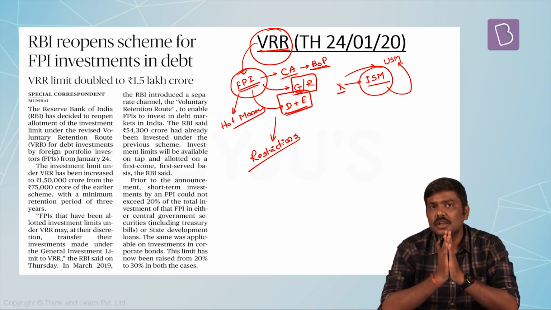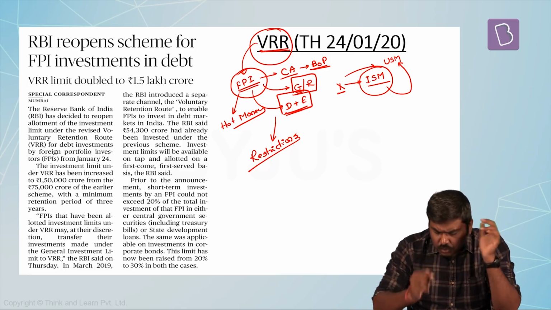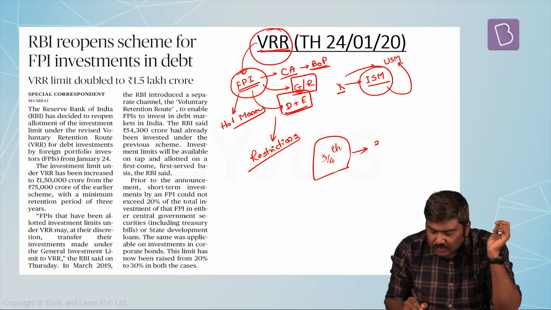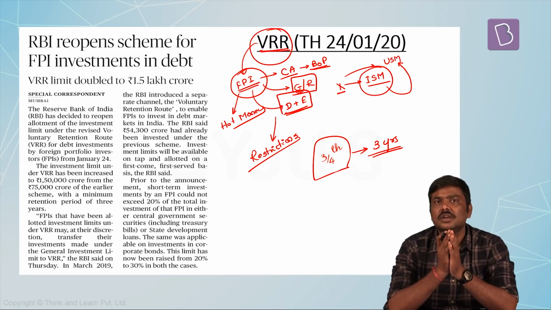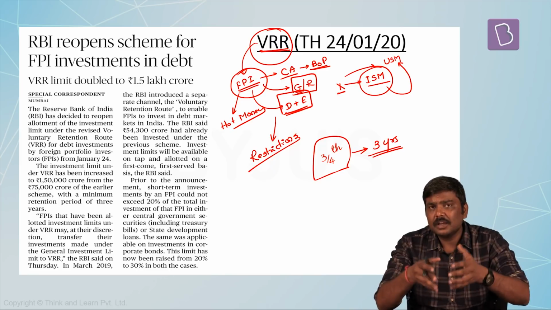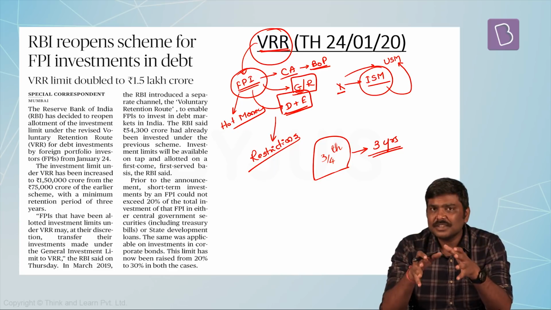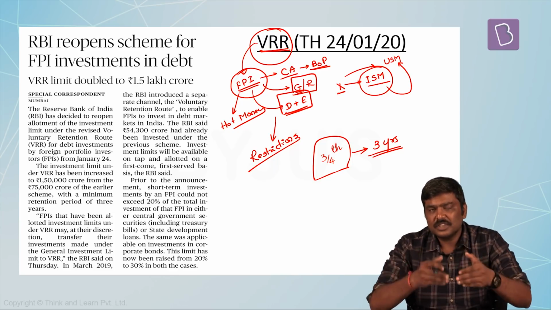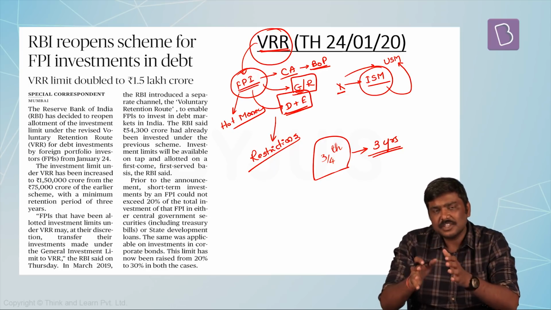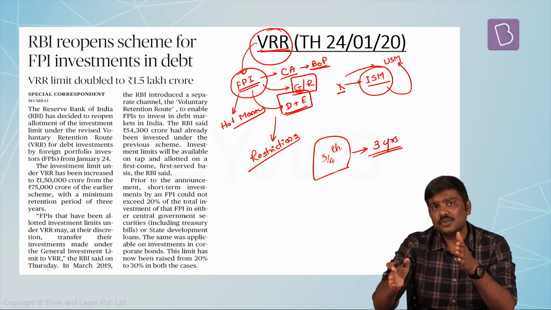I'll repeat the process again. That is, whatever investments have been brought into India by these particular FPIs, a certain portion of these investments will have to be locked in the Indian market itself for at least a time period of 3 years. So if a foreign portfolio investor accepts this particular condition by RBI, then the first preference will be given to these investors. That is, RBI said, anybody who comes first to me, on a first come first serve basis, anybody who comes first and pledges to invest 2/3 of their investment in the Indian market only for at least a period of 3 years will be given the first option.